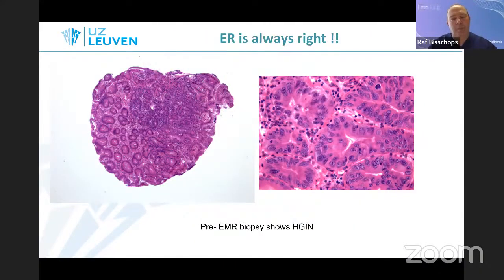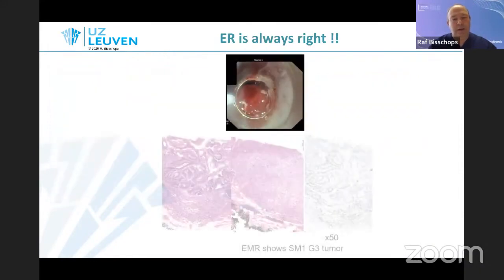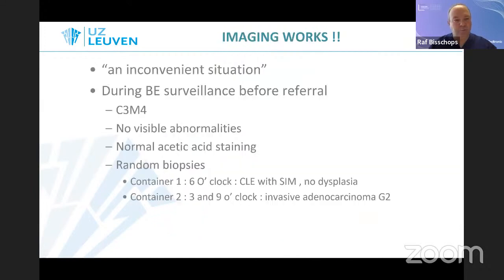So we scheduled the patient for EMR a couple of weeks later, and then to our surprise, the final EMR showed a deep submucosally invading tumor, which was poorly differentiated. So obviously here the patient needed surgery, and if we had ablated the patient on the assumption that he only had high-grade dysplasia, he might have missed his window of opportunity for curative resection.